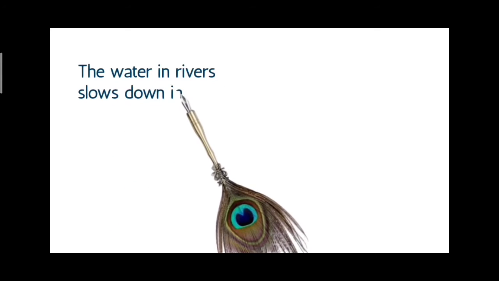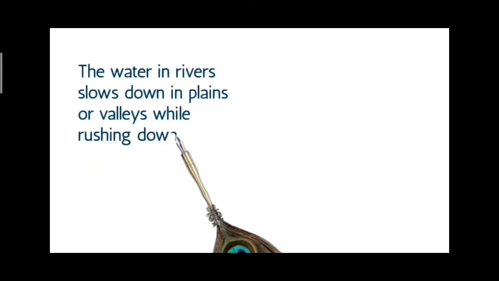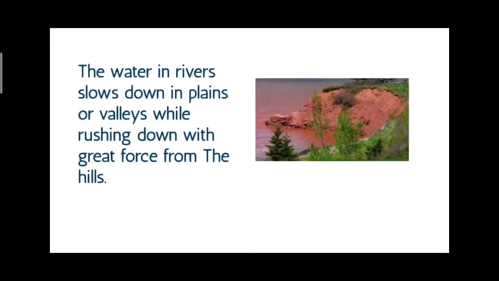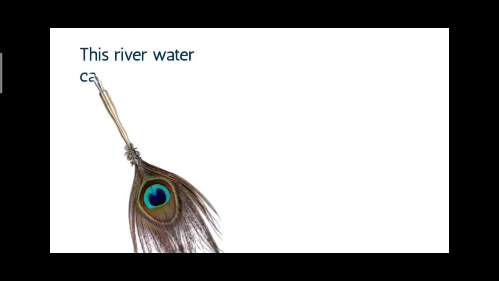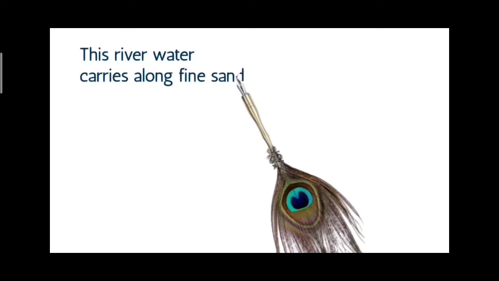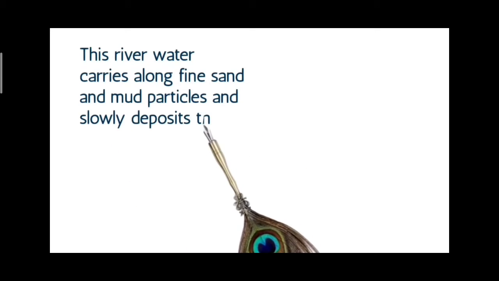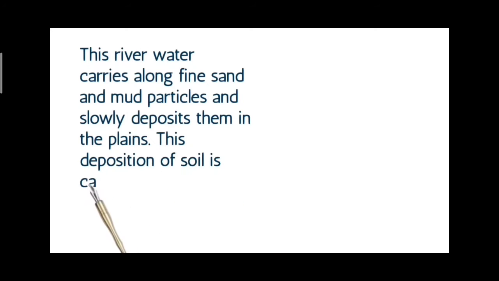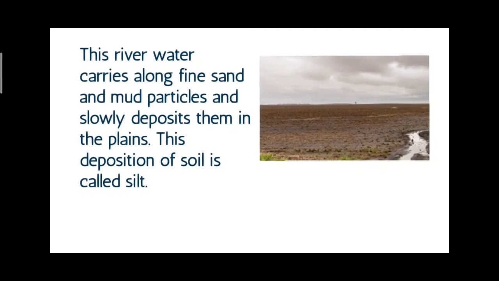The water in rivers slows down in plains or valleys while rushing down with great force from the hills. This river water carries along fine sand and mud particles and slowly deposits them in the plains. This deposition of soil is called silt.